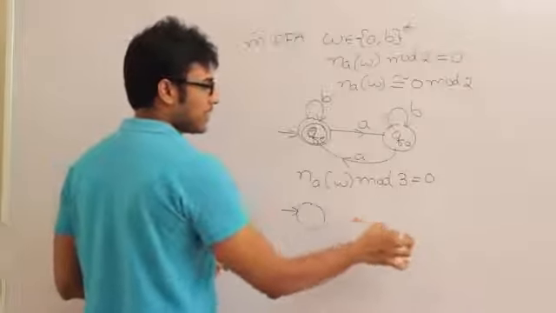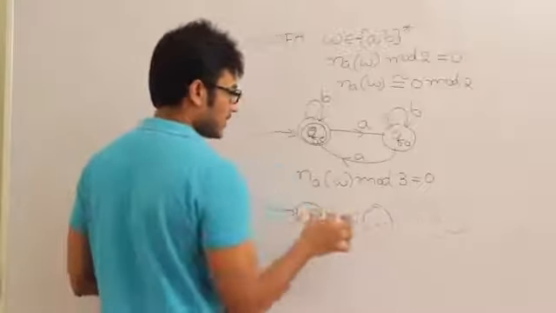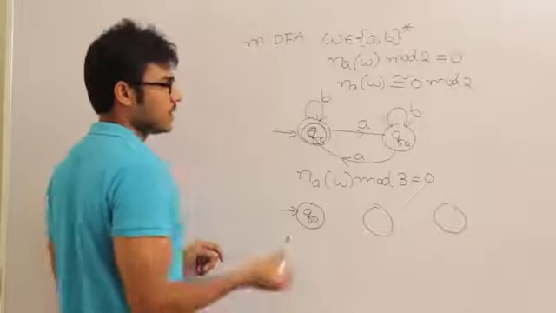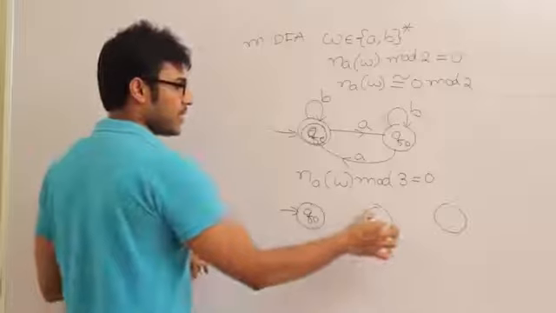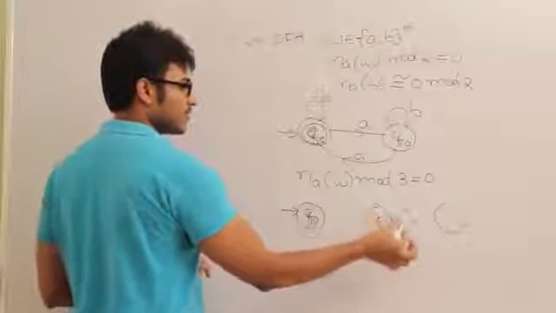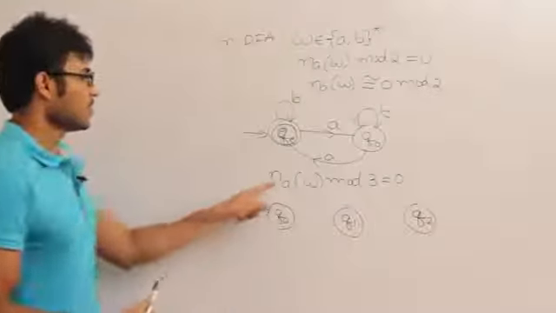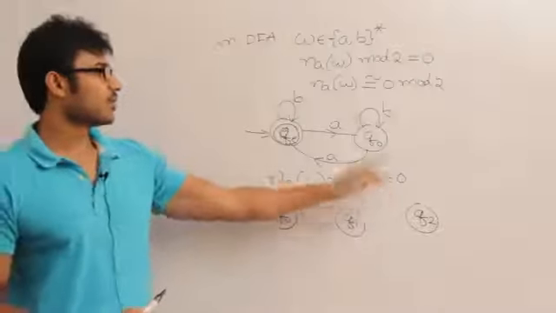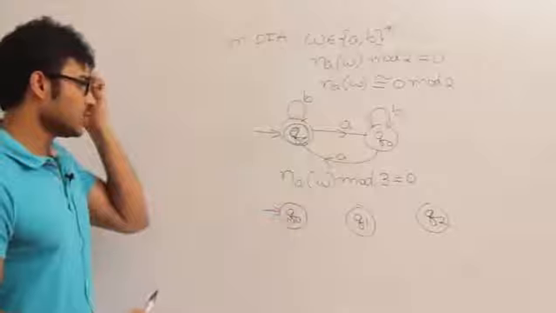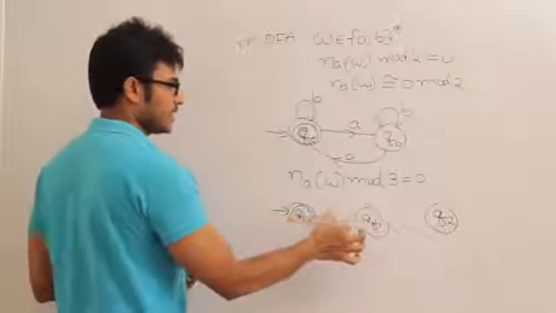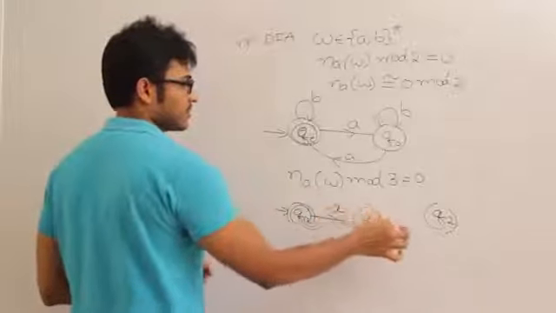So I can write it like this. I'll have 3 states. One state is, if I divide the number of a's, the remainder is 0. If I divide the number of a's, the remainder is 1. If I divide the number of a's, the remainder is 2. And if I see a, this is it.